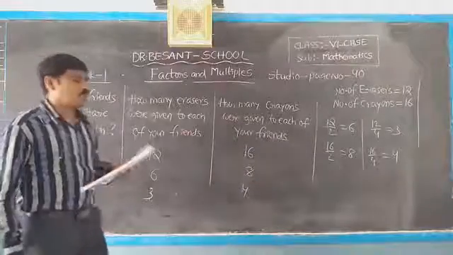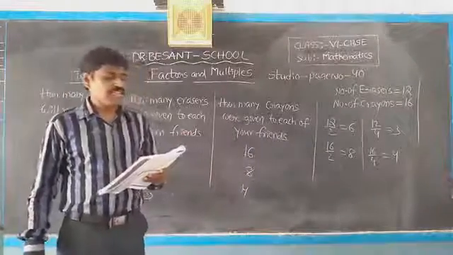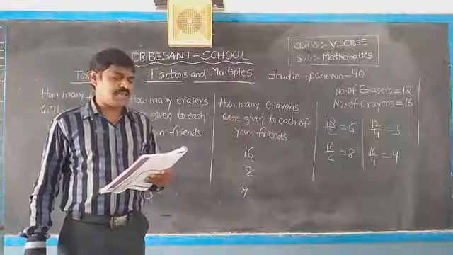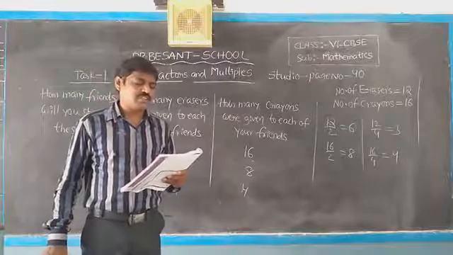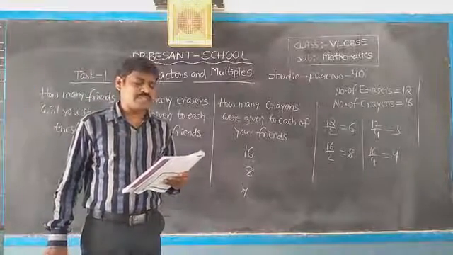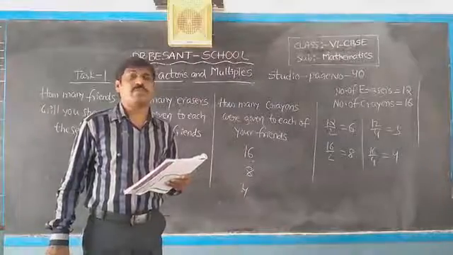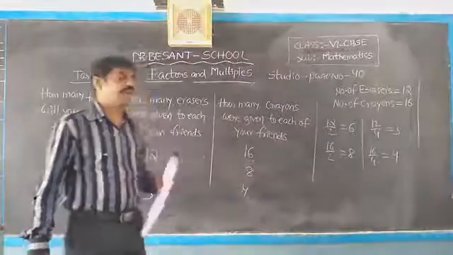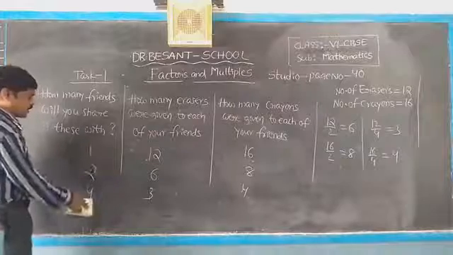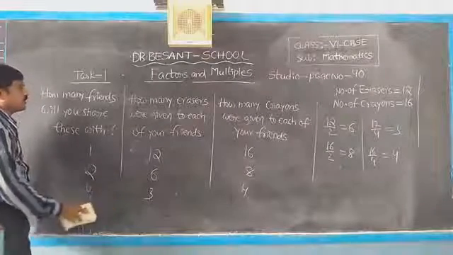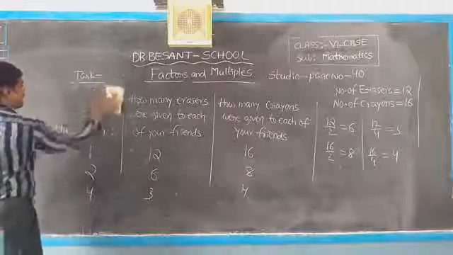Next, task 2. What about the task 2? Share the erasers and crayons with maximum number of friends such that nothing is left out. Maximum number of friends. So what about the maximum? Here 4 is the maximum.